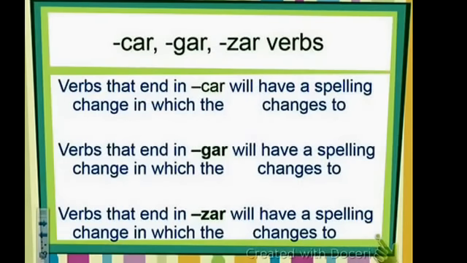Verbs that end with car, these are car-gar-zar verbs, will have a spelling change in which the C changes to a QU. Verbs that end in gar are going to have a spelling change in which the G changes to a GU. And zar verbs are going to have a Z change to a C.